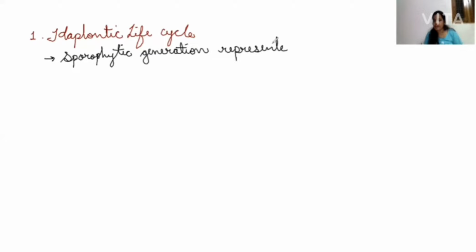Sporophytic generation is represented by zygote only. It means that only the zygote is the diploid structure in the complete life cycle.